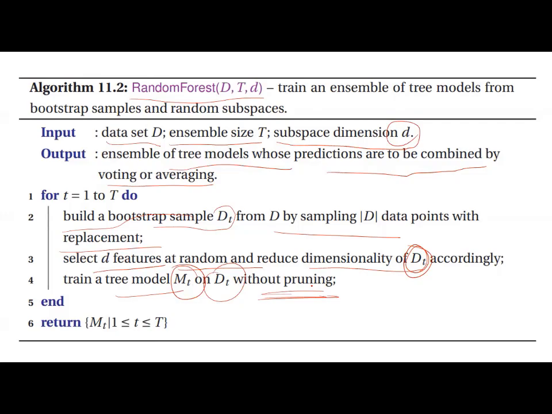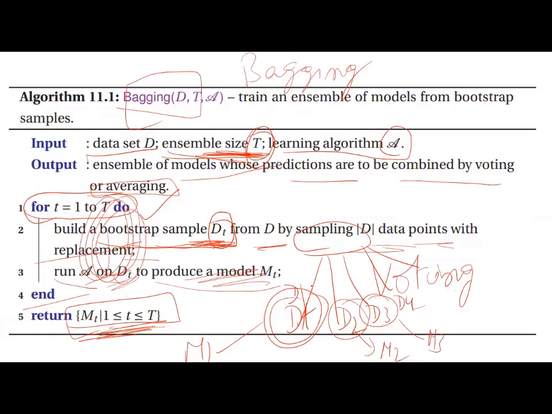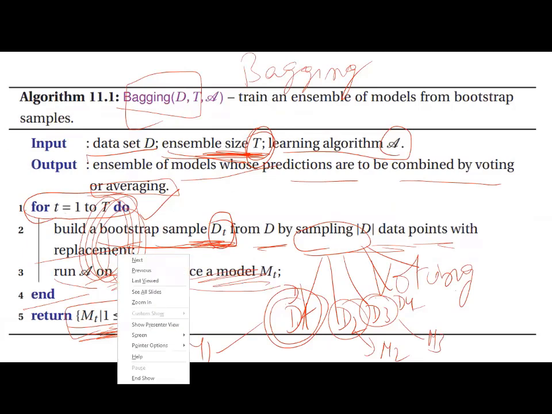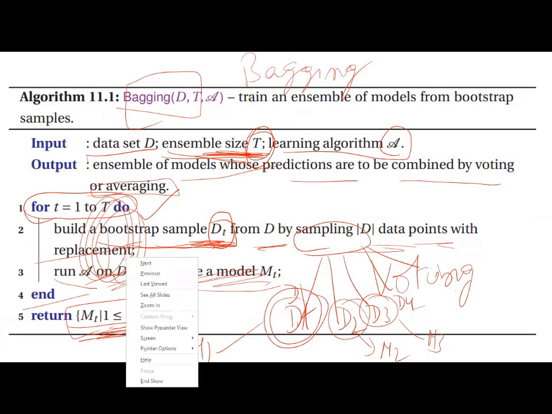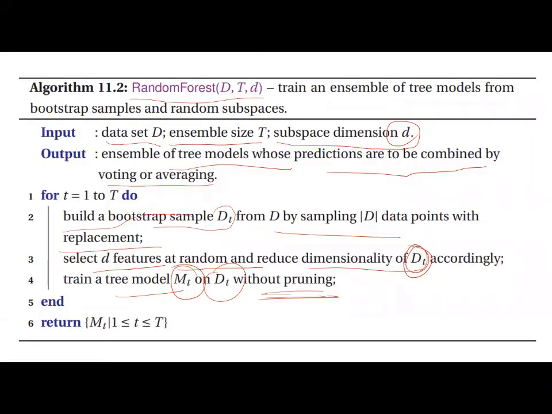Without pruning. Now look, what is the difference between this and the previous algorithm? The difference between the bagging bootstrap model and this random forest is that in random forest we are considering only d features, whereas in bootstrapping or bagging we considered all features.